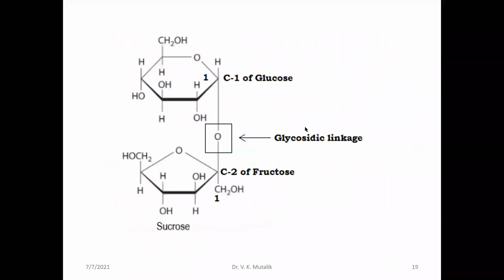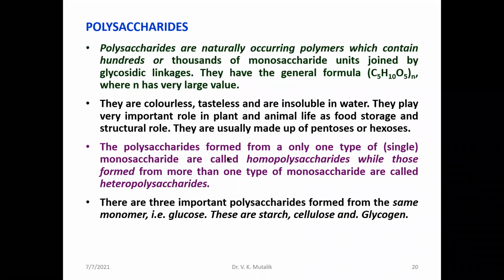This is the overall structure of sucrose: C1 of glucose, C2 of fructose. It has an alpha anomeric structure and a beta anomeric structure, and here you will find the glycosidic linkage. This linkage is C1-C2, hence a C1-C2 glycosidic linkage. Then we shall discuss polysaccharides.